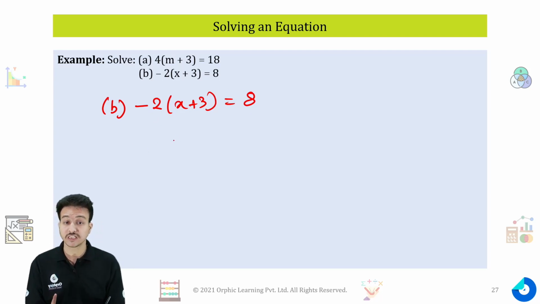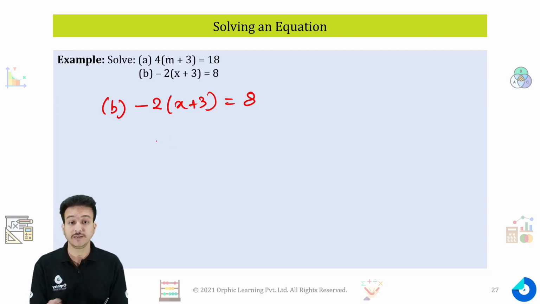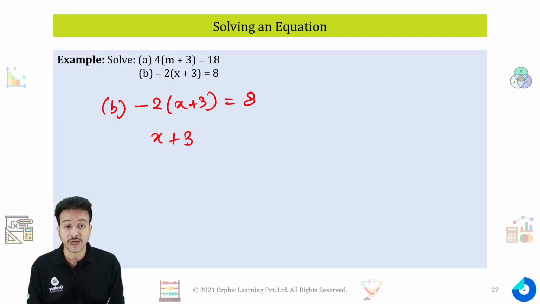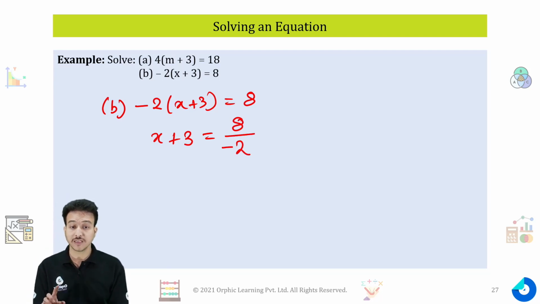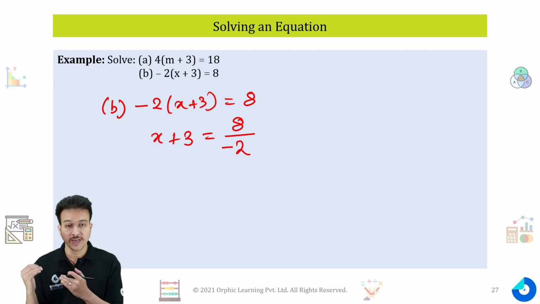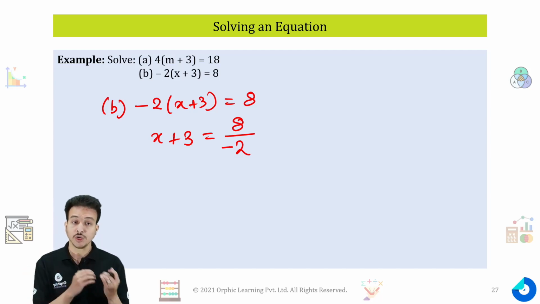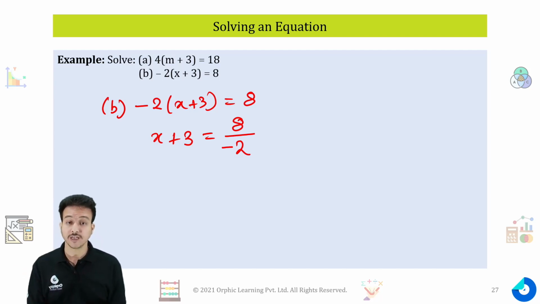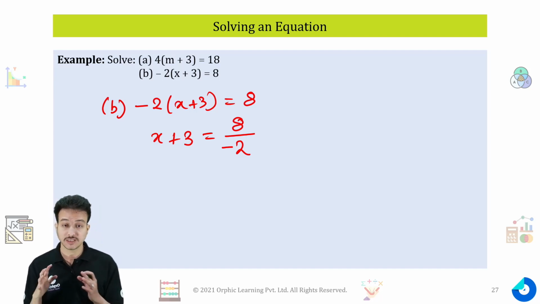So when we transpose minus 2 to the right hand side, we will keep that minus sign within. That means 8 divided by minus 2, because minus is not in the operation, it is just the sign with the 2. So whenever you are taking minus 2 to the right hand side, keep in your mind that the minus sign will come along with the 2 because it is the sign of 2.